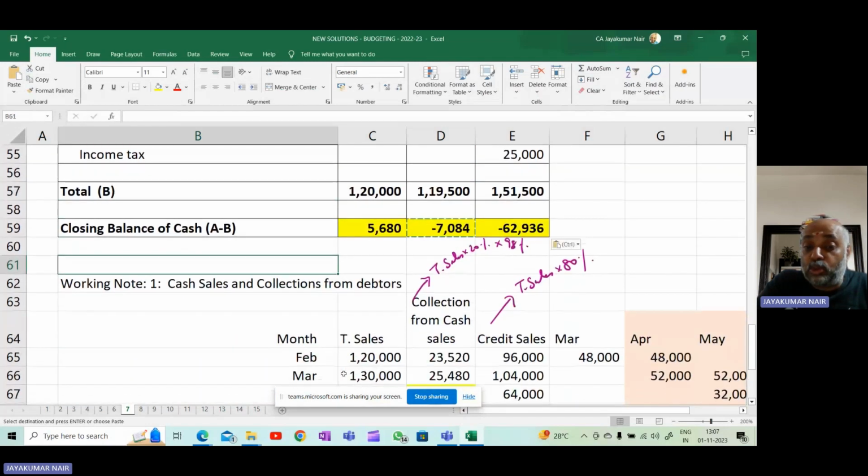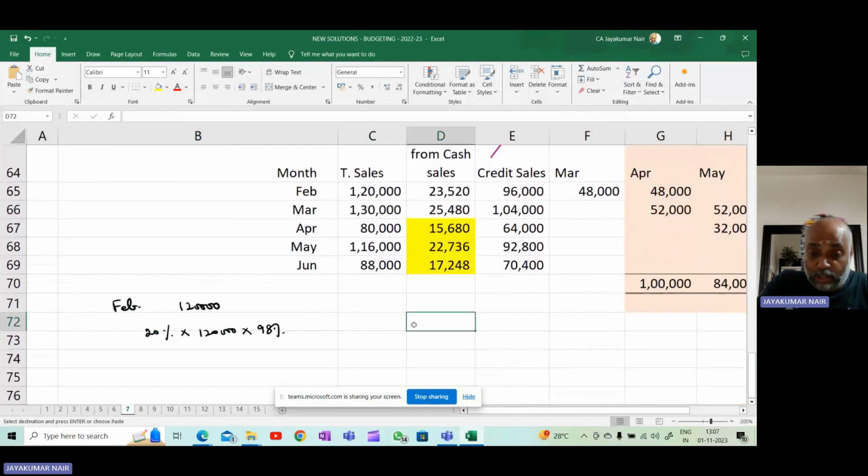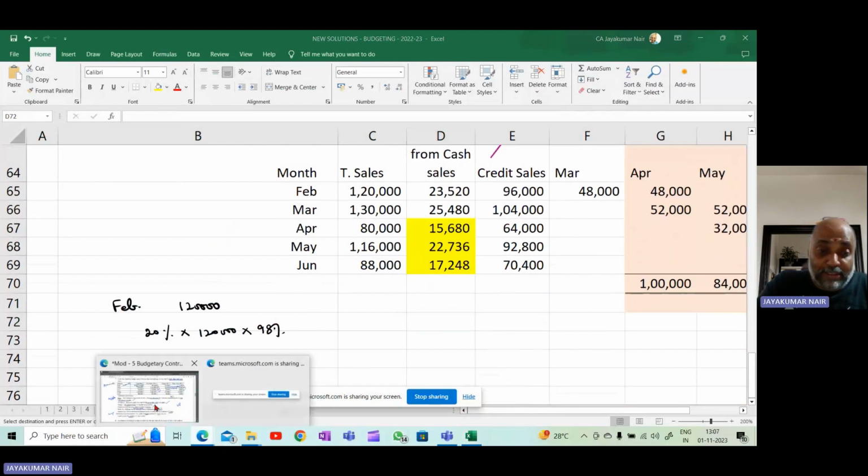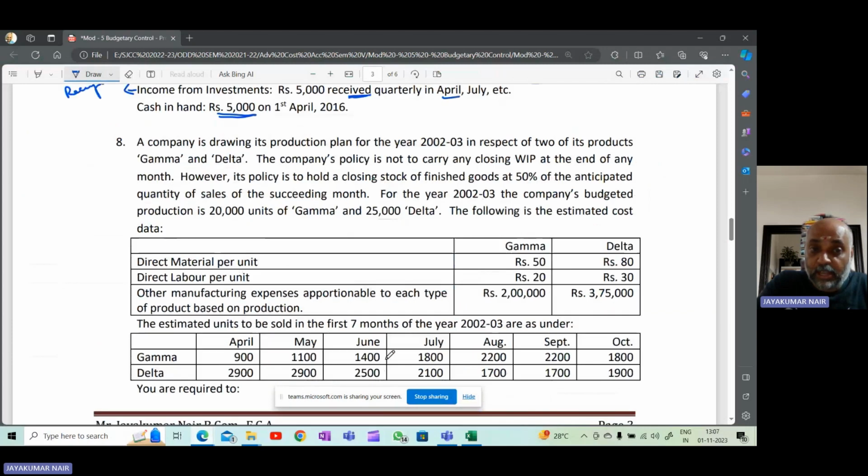Now we will see how to prepare the production budget. So we will take the next question. This is on production budget. A company is drawing its production plan for the year 2002-2003 in respect of two of its products, Gamma and Delta. The company's policy is not to carry any closing inventory.